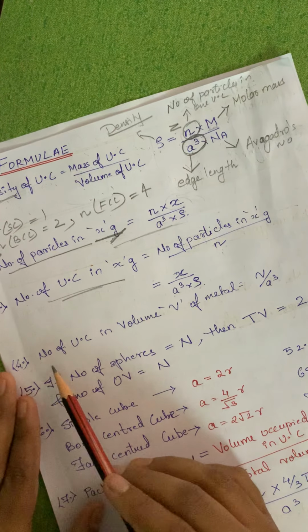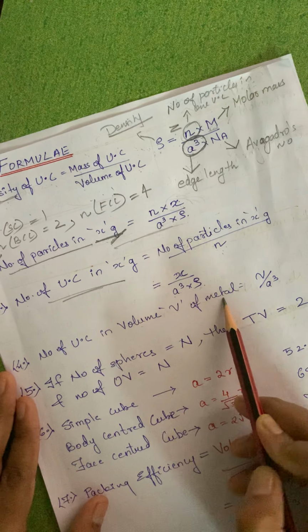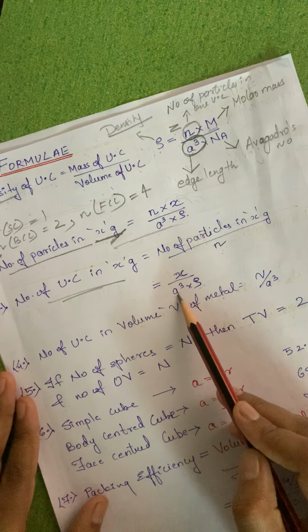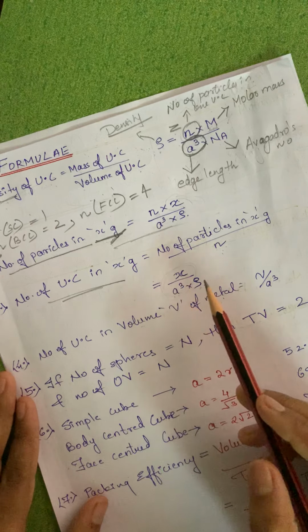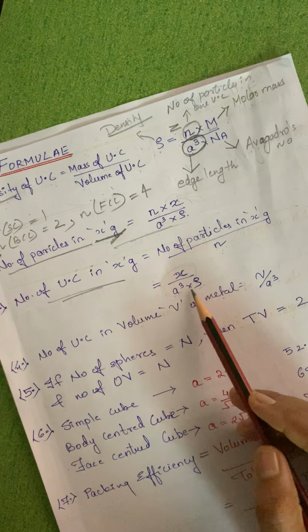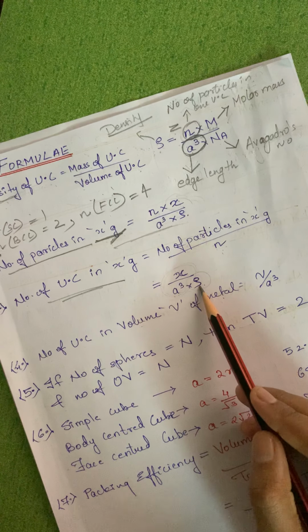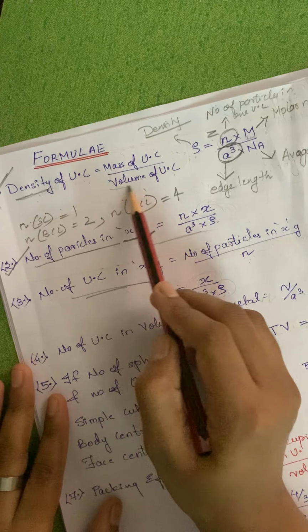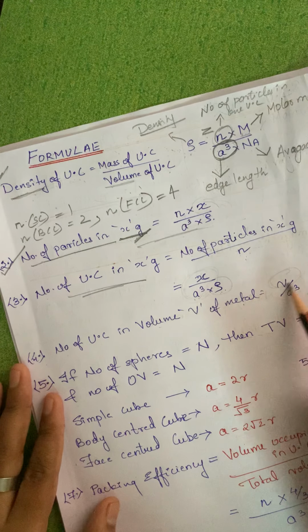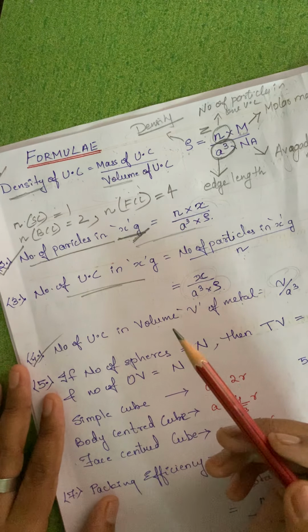Fourth formula, number of unit cells in volume V of metal. Simple. x mass upon volume, so mass upon a cube is density. Mass upon density is nothing but referred to as the volume, so we replace it by V. So V upon a cube. You can just learn the formula by heart.